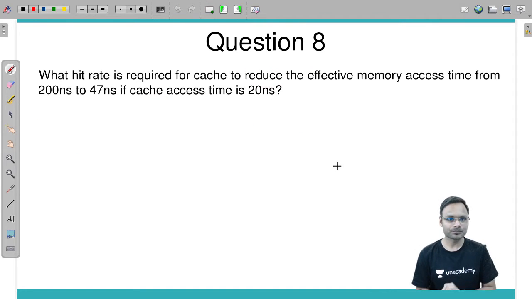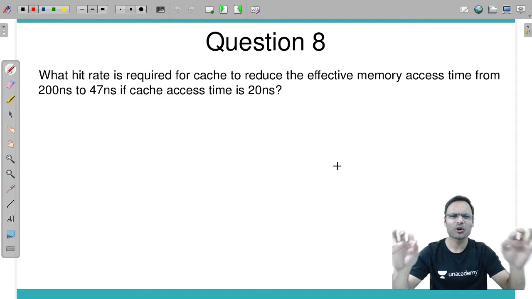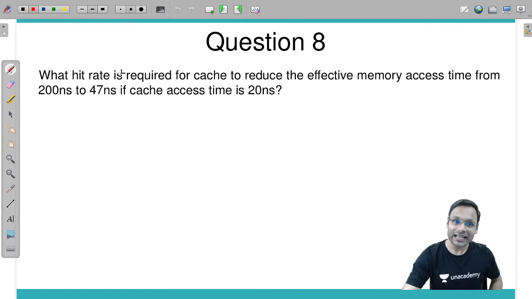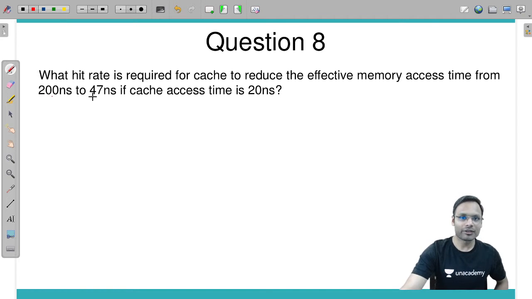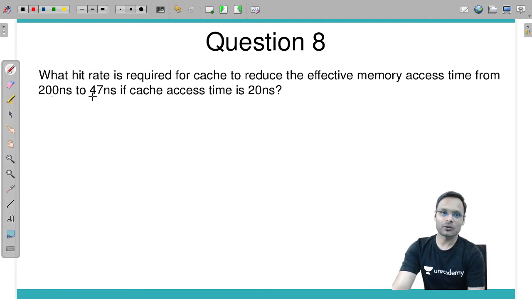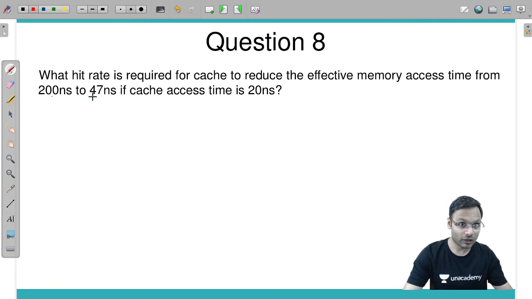Let's solve this one. Very easy question. What hit rate is required for cache to reduce the effective memory access time from 200 to 47 nanoseconds if cache access time is 20 nanoseconds? Okay, so first of all I can understand one thing: the cache memory access time is 20 nanoseconds.